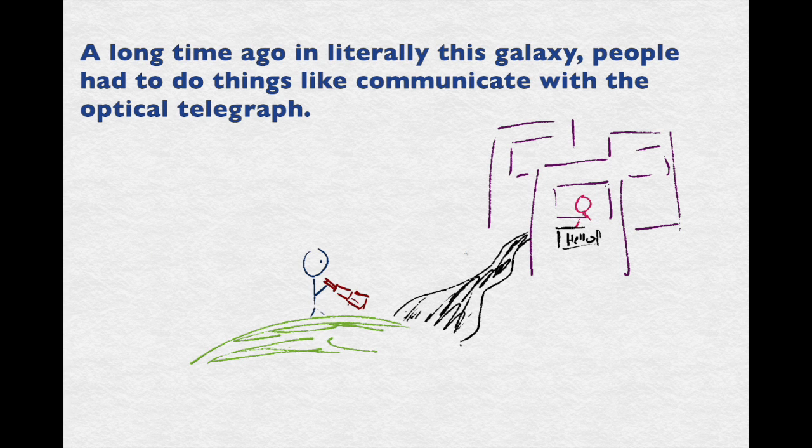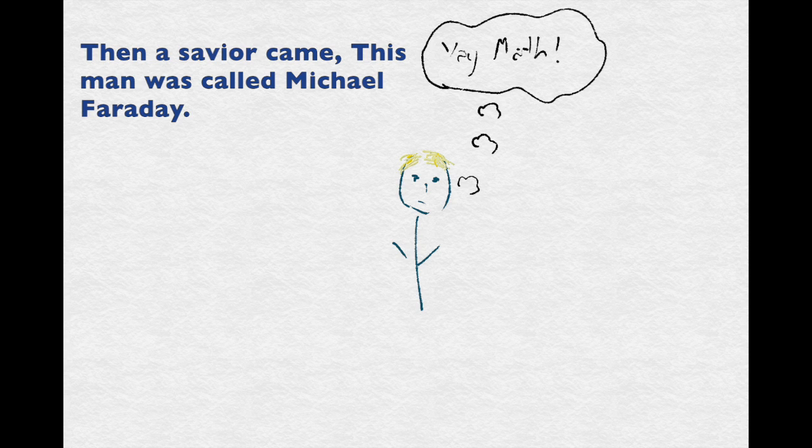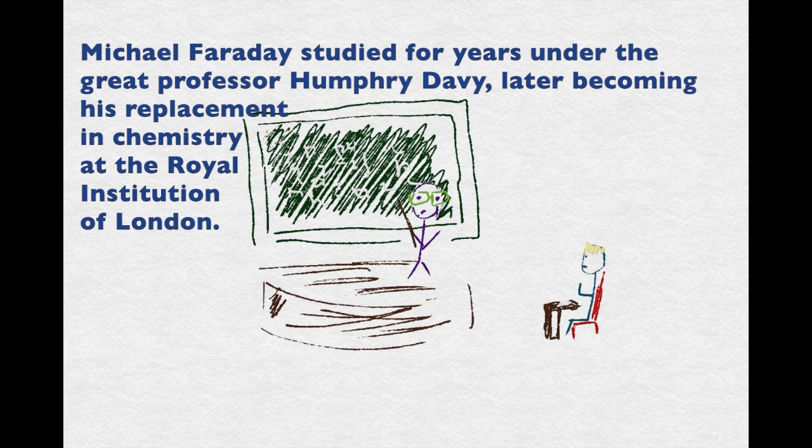A long time ago in literally this galaxy, people had to do things like communicate with the optical telegraph. Then a savior came. This man was called Michael Faraday. Michael Faraday studied for years under the great Professor Humphrey Davy, later becoming his replacement in chemistry at the Royal Institute of London.